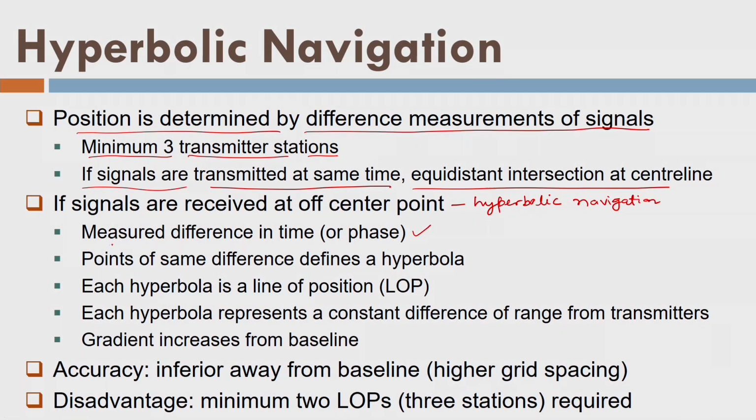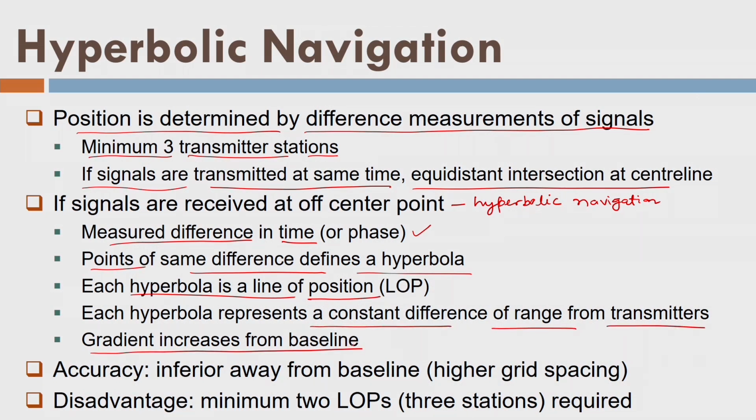Now, we can see that we can measure the difference in time or phase. Same difference defines a hyperbola, and each hyperbola is a line of position or LOP, because we are determining the position here. So, each hyperbola represents a constant difference of range from the transmitters. As we go away on the hyperbola from the baseline, the gradient of the hyperbola increases. As we see, the two hyperbolas have different gradients. And as we go away from the center line, accuracy degrades because the spacing between the circles on the hyperbola is increasing. So, that is somehow a disadvantage of hyperbolic navigation.